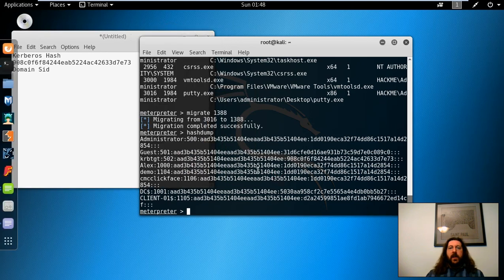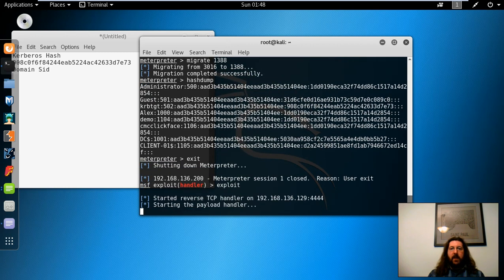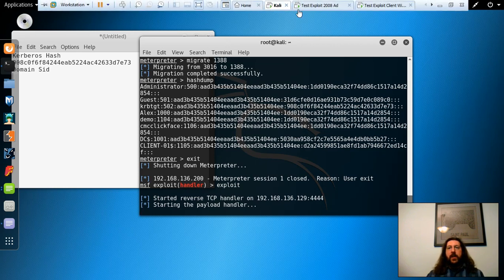Okay, so now let's shut down our interpreter session. And then we're going to go ahead and start a new session, so when we connect from the Windows 7 computer, we'll be able to gain access. So exploit. Okay, so now we're listening for a session. And let's switch over to the Windows 7 machine.